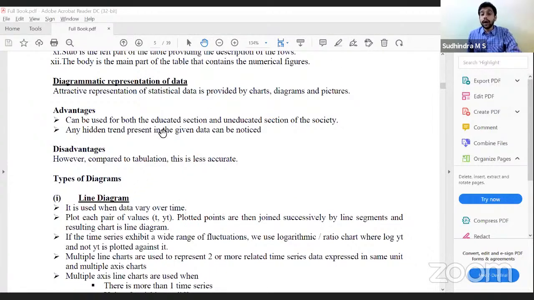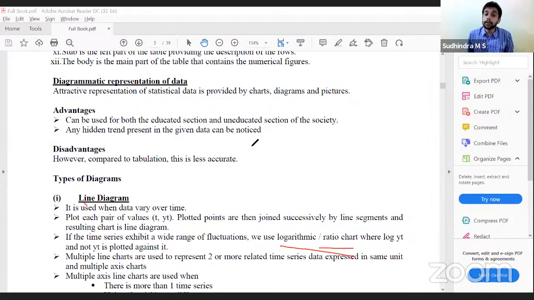Whereas if we have a wide range of fluctuations, instead of using the line diagram, which would be very difficult to draw, we will use something called logarithmic chart or ratio chart.